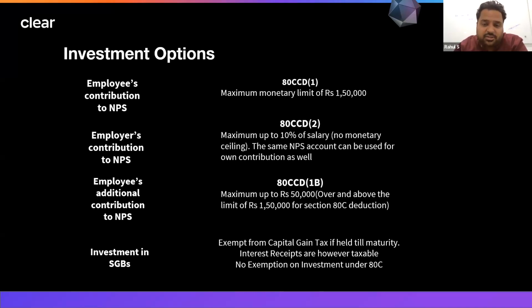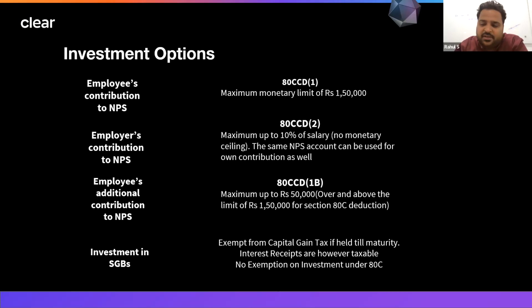The employer's contribution, whatever amount the employer is contributing for you, can be taken as a deduction under section 80CCD2. The maximum limit is 10% of your salary. So whatever amount he's investing on your behalf, up to 10% of your salary can be taken under 80CCD2. This is the only section till now which is available in both the new regime and the old regime. We are looking at the old regime right now, and this particular section, employers' contribution to NPS, is available in the new tax regime as well.